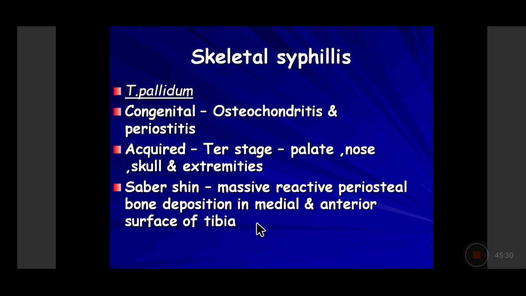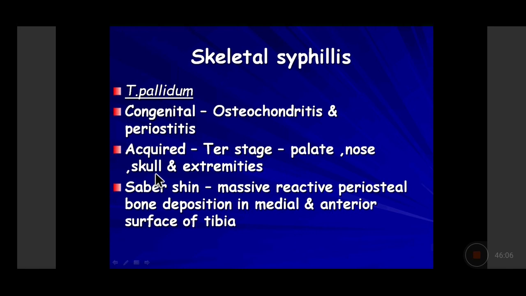Uncommon infections of the bone include syphilis, which could be congenital syphilis leading to osteochondritis and periostitis. Acquired inflammation in syphilis occurs in the tertiary stage in adults when the involvement is seen in the palate, in the nasal bones, in the skull and the extremities, or uncommonly on the medial and anterior surface of the tibia when there is extensive reactive periosteal new bone deposit. So that is called the saber shin.